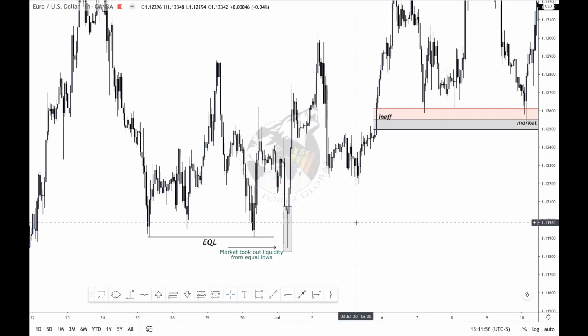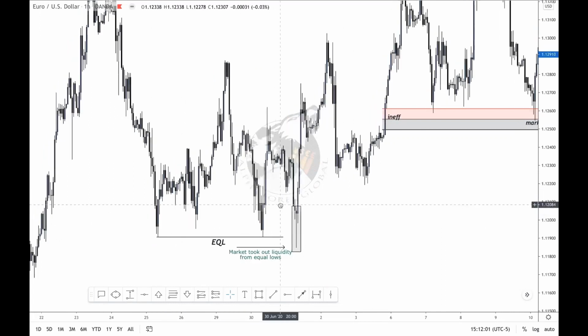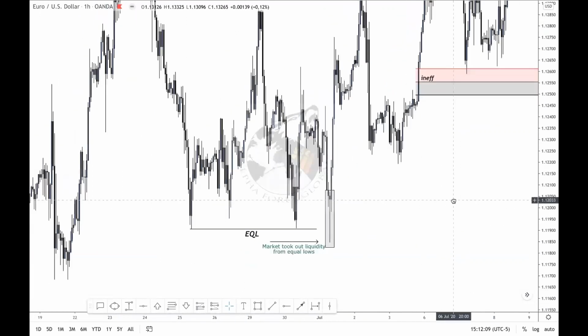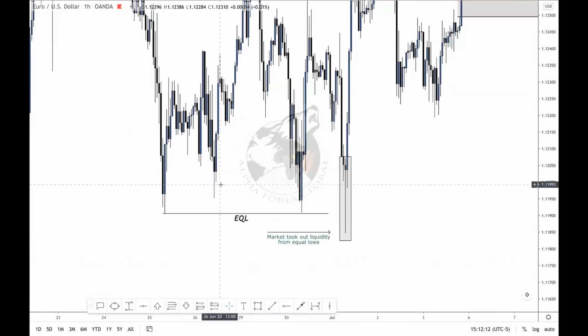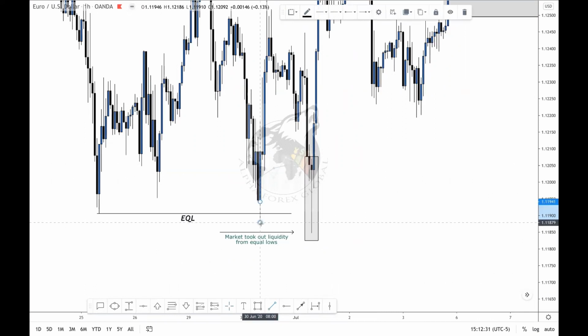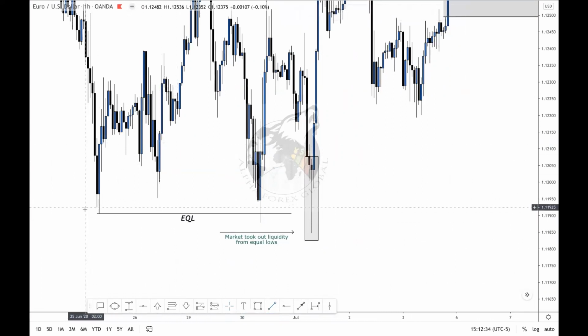So for one, liquidity is found at equal lows. And there's something to note about equal lows. Right here we have one swing low, and we have another low here, but notice that this low right here did not break this one. But if it did, say it pushed past by maybe a pip or two, whatever it pushed past by,